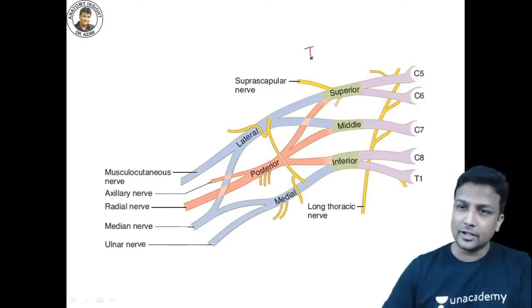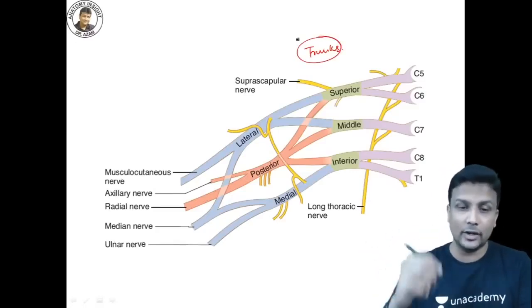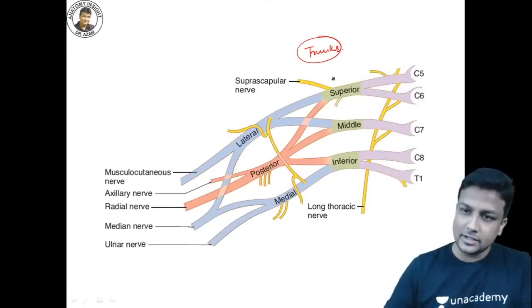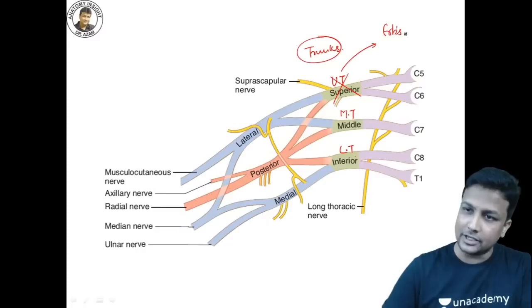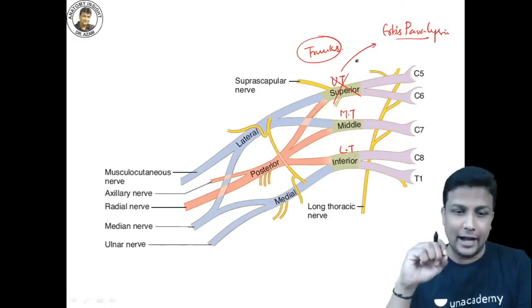Now welcome to the trunks here right now, guys. So we are not going to waste time on the topics which are easy for you people, and you have learned that one. So the trunk. There are totally three trunks in the brachial plexus: the upper trunk, the middle trunk, and the lower trunk. If there is an injury to the upper trunk, it will lead to a paralysis. What is the name of that one, sir? That is your Erb's paralysis. है ना? And what is the sign of Erb's paralysis, guys? That is policeman's tip hand.